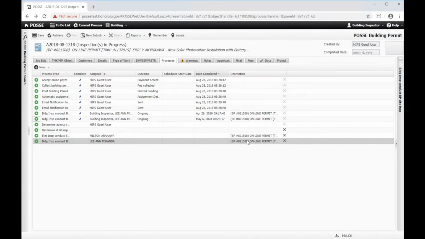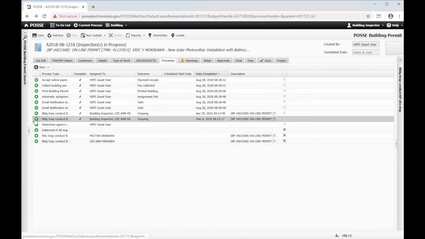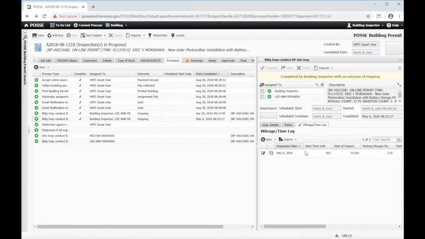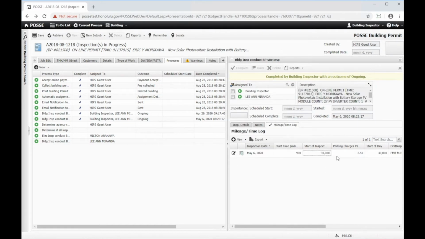Now for just a moment here, we're going to go back to that process. And as you can see on the mileage time log tab, all of these fields are now read-only. Every time you complete a process, everything on that process becomes locked down. So it's important to make sure that we get our numbers correct, because now they are uneditable. However, if we do notice an issue, we can actually edit them from the My Profile portion of our user.